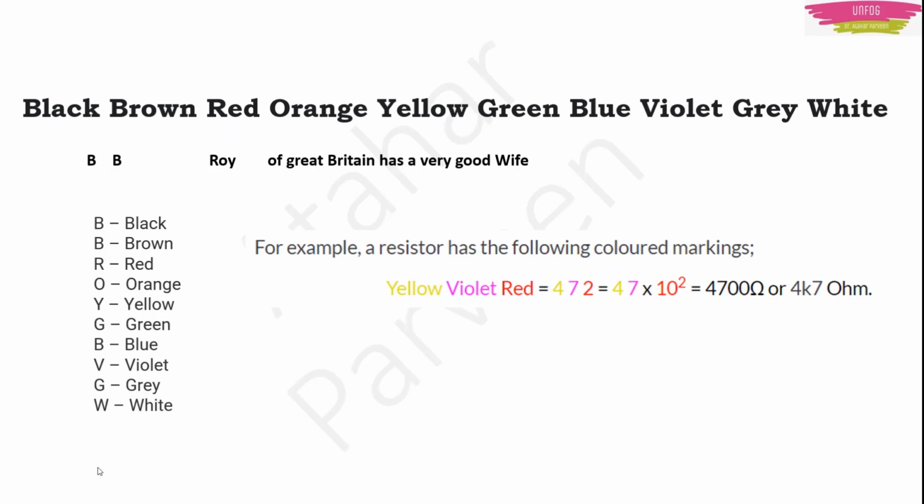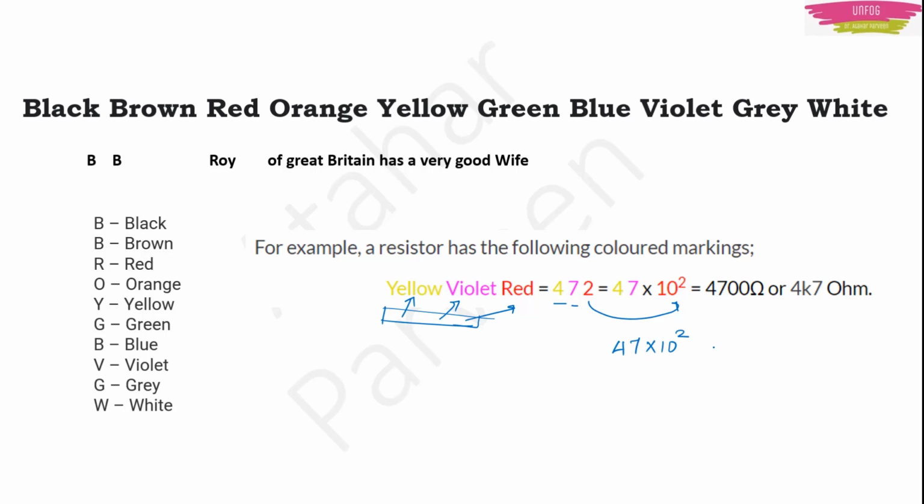Another example: if there is a resistor with the first color yellow, second violet, third red, then you will have 4, 7, and this 2 will be 10 to the power 2. So it is 47 into 10 to the power 2.